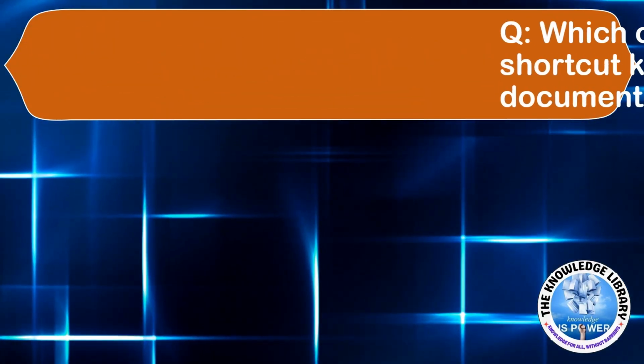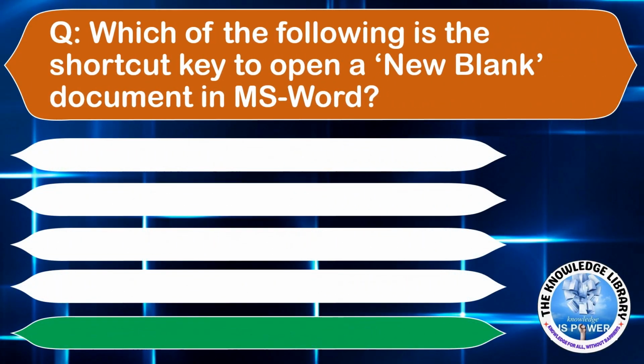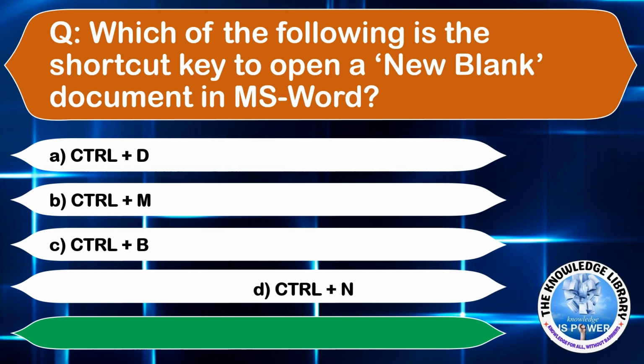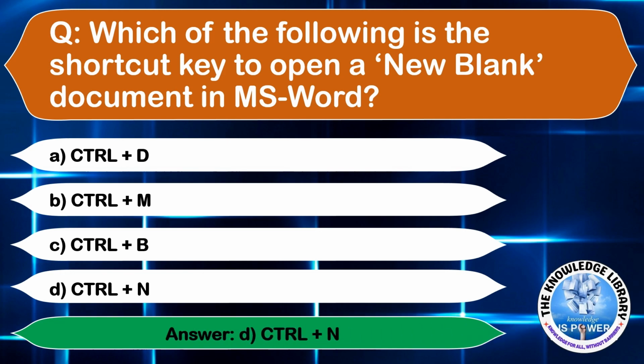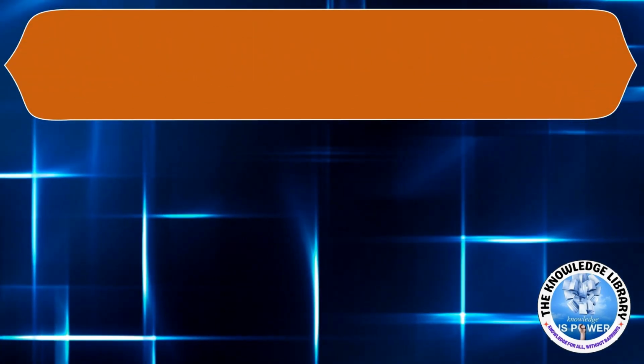Moving to the next question. Which of the following is the shortcut key to open a new blank document in MS Word? Option A, Ctrl plus D. Option B, Ctrl plus M. Option C, Ctrl plus B. Or option D, Ctrl plus N. The correct answer is option D.